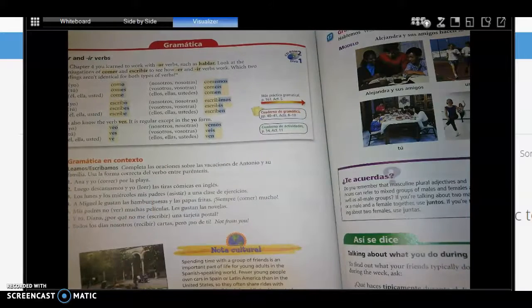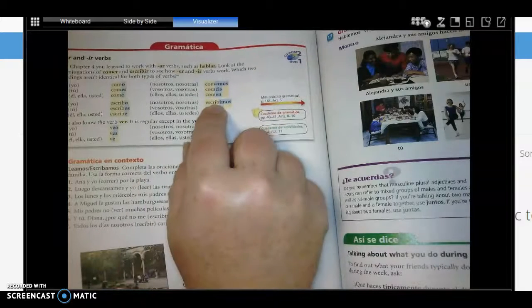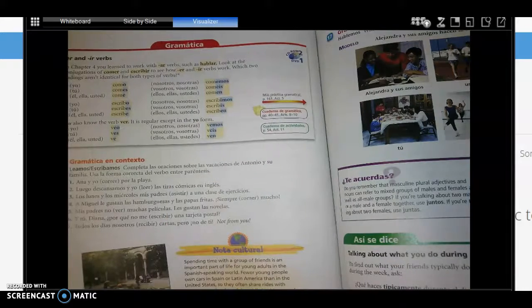Okay, so hopefully you just have to practice these just like we did with hablar, but they are very similar. You just have to remember it's the regular form, but this is the only one that has an actual I. The rest of the ER, IR verbs are exactly the same, except for the nosotros form.